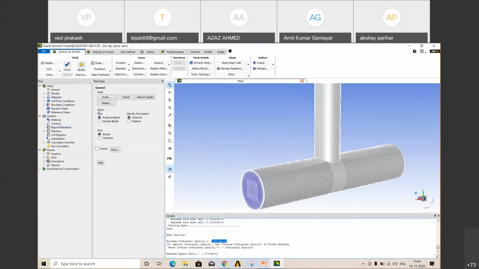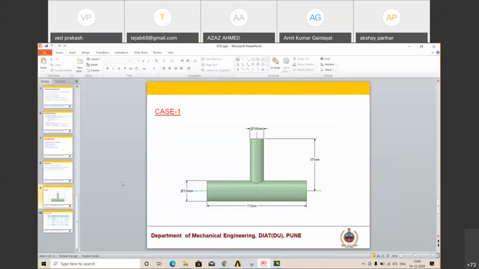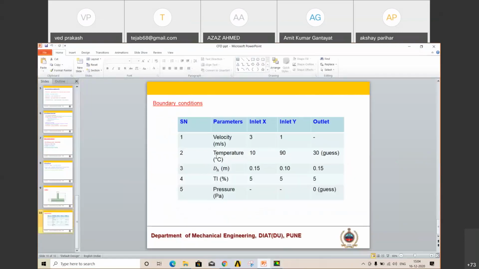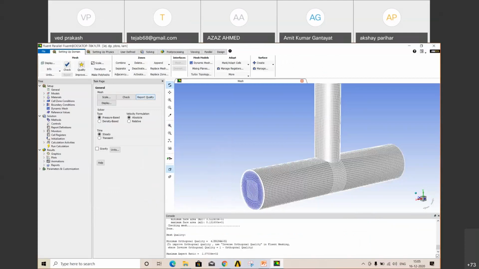Then solver, which type of solver? Pressure based or density based. If your Mach number is less than 0.3, which means flow is incompressible, then we use pressure based. If it's compressible, then density based. Here we are using incompressible flow, and transient or steady. Here we are using steady. In units, you can change, like in our boundary conditions from PPT, temperature is in degree Celsius. So we will change here only. Select temperature, select degree Celsius. So later you don't have to worry about that.